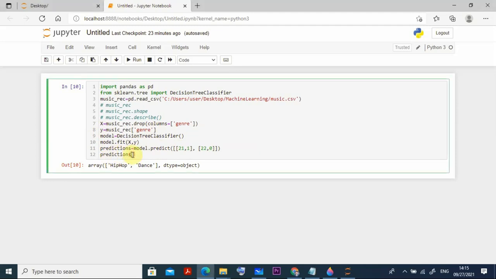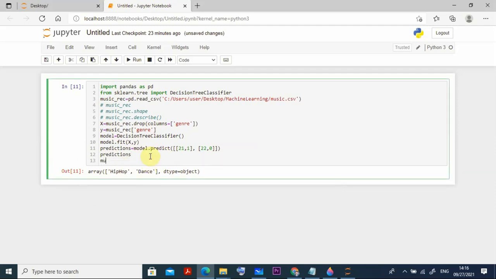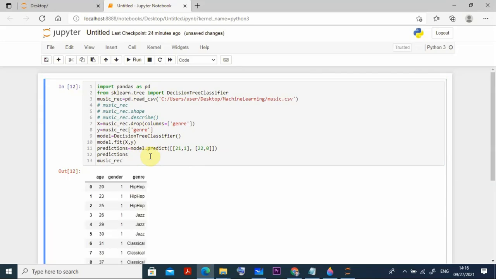So once you press Control+Enter and run this, you can see the output coming: hip hop, dance and other genres. Now let us see whether it was there or not. If you go to music_record and press Control+Enter, you see it here for age 21 and 1. So 21 1 was not there, 21 is there, and 23 1 is there.